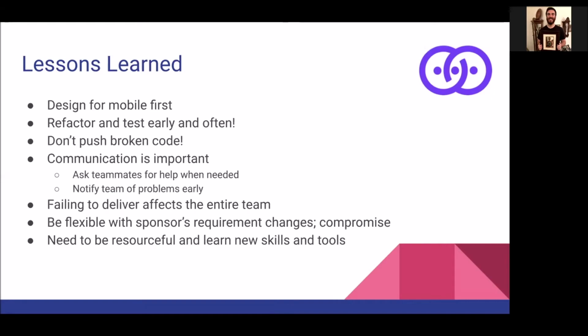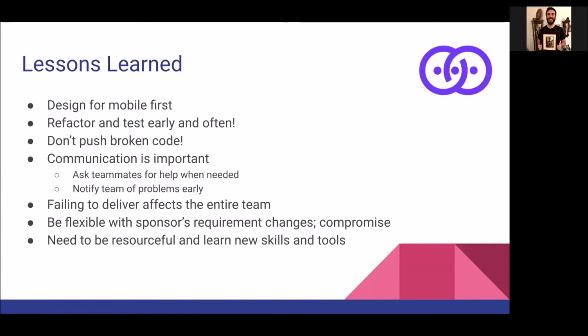I think one of the big takeaways with Capstone is you need to be resourceful and be willing to learn new skills and tools. So a lot of us had never done web before. And me personally, when I started off, I was very frustrated. HTML, CSS, JavaScript, that was all new to me. And I felt like I was making progress very slowly.